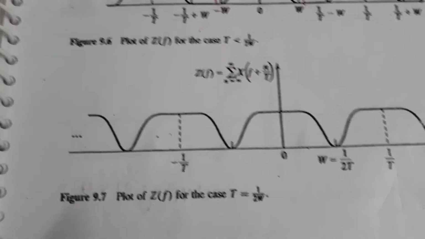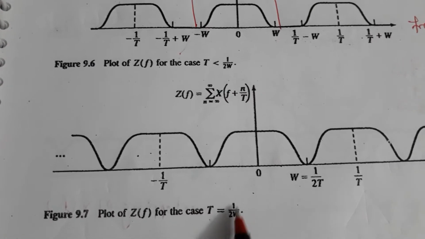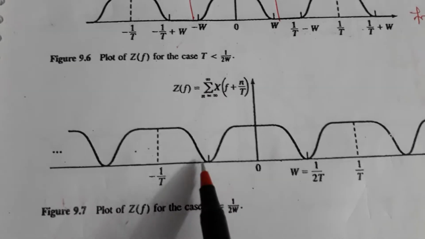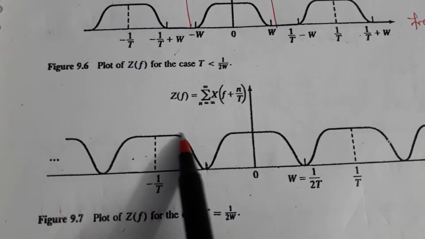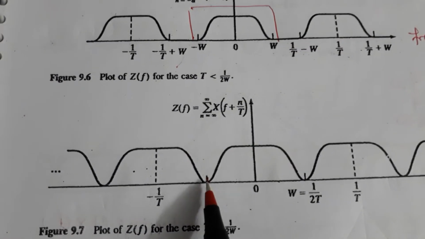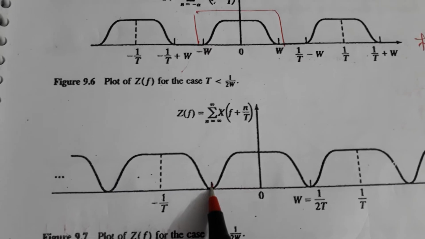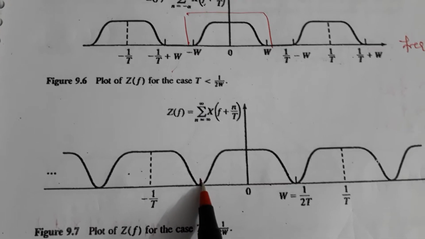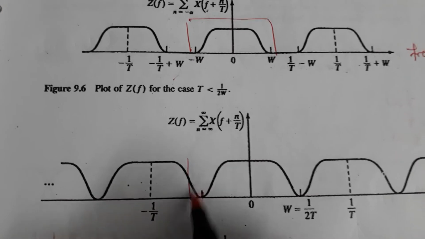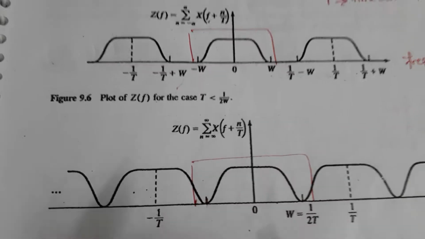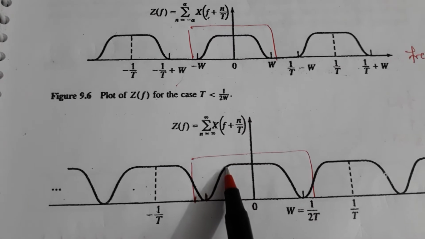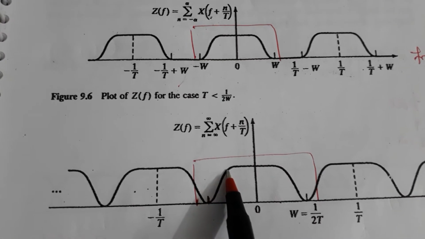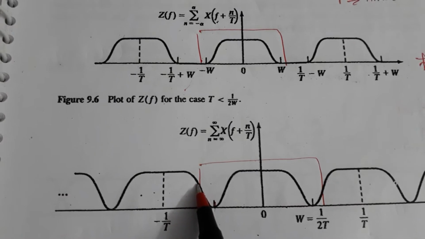Now if I consider the second case where T is equal to 1 by 2W, this triangle and this triangle just touch here. This condition is also not satisfied, because when I design my filter, it is not ideal. So along with the original data, I am going to get another user's data.